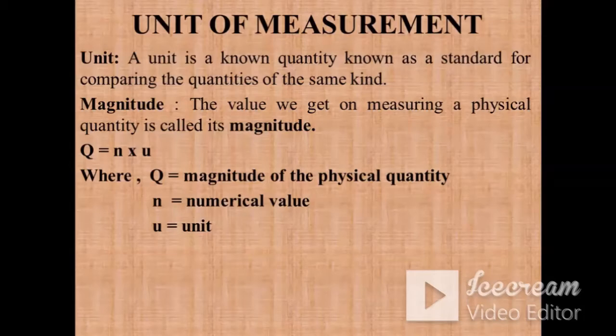So we can say that magnitude is the value we get on measuring a physical quantity, and it is actually giving us a comparison. Like when I said 4 kg, 4 kg means the pumpkin is 4 times heavier than a 1 kg weight.